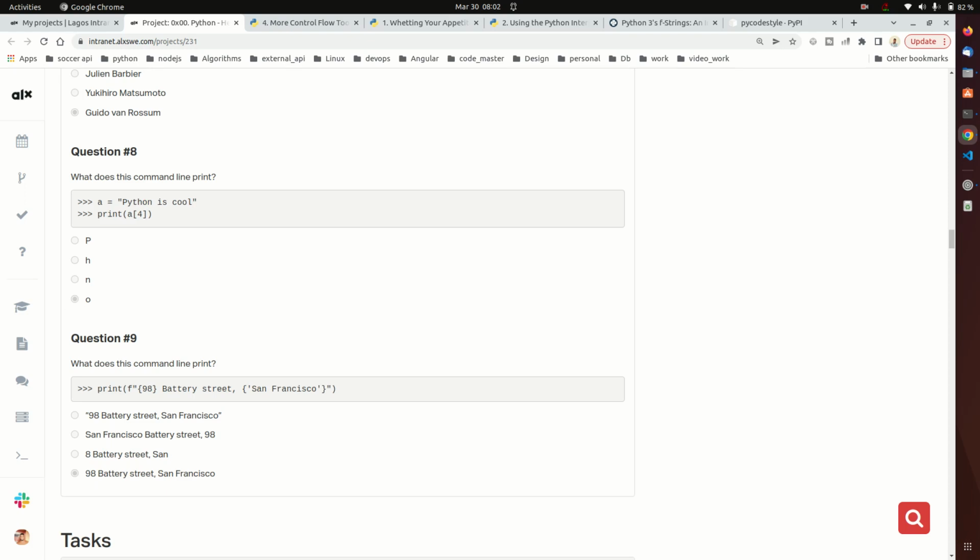Okay, so for question 9, what does this command line print? So this is a string, and we are using the format string. You can see the format string here. So this is the correct answer. You can see 98 Battery Street, San Francisco. Okay, so that is all for this video. I'll see you in the next section.